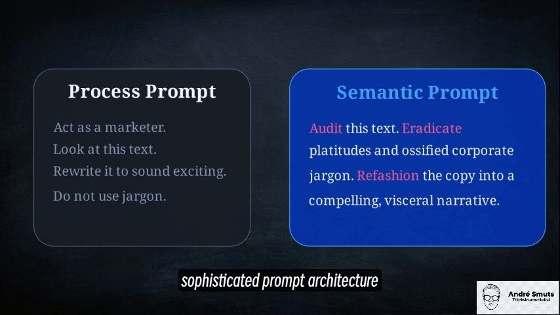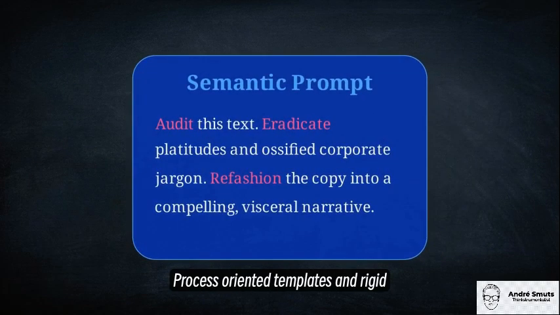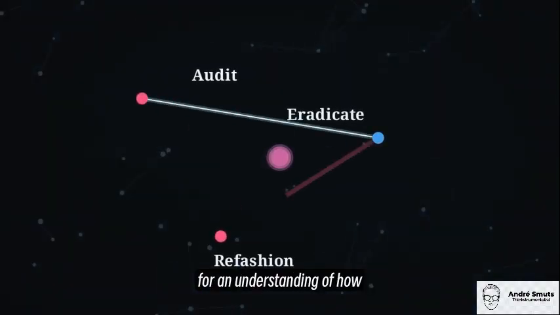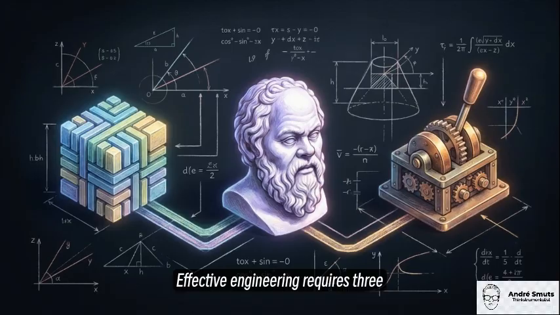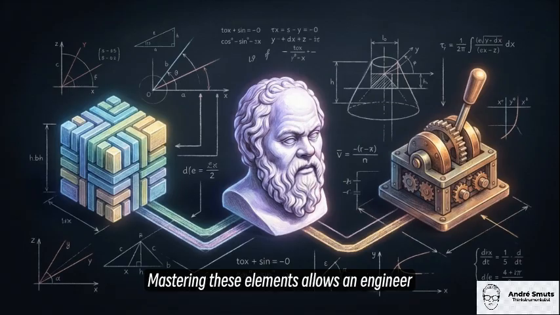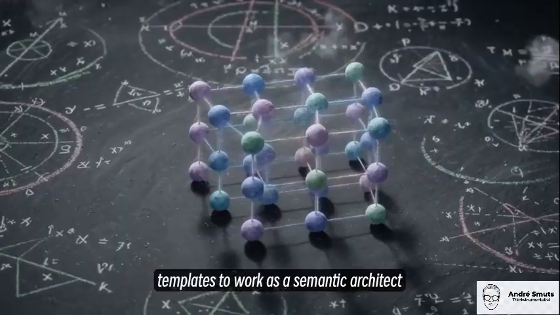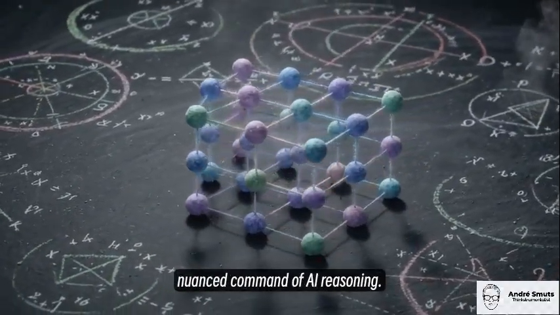As we have seen, sophisticated prompt architecture relies on vocabulary density over structural complexity. Process-oriented templates and rigid formatting often function as a substitute for an understanding of how these spaces actually operate. Effective engineering requires three things: commanding vocabulary, deep cultural literacy, and a deployment of grammatical logic gates. Mastering these elements allows an engineer to navigate the probabilistic web of a large language model with higher precision. Moving beyond simple templates to work as a semantic architect allows for a far more direct, nuanced command of AI reasoning.